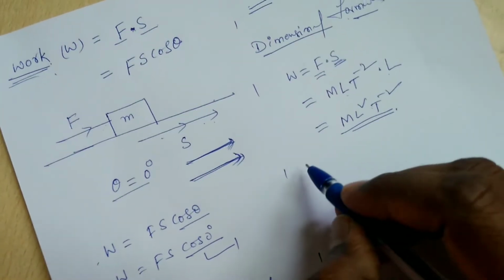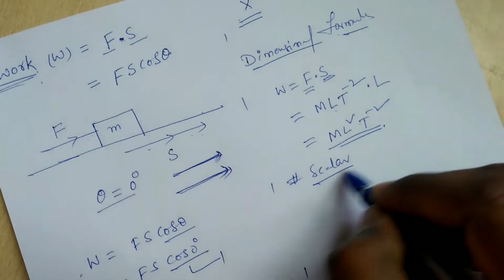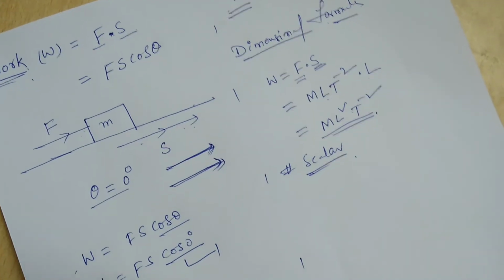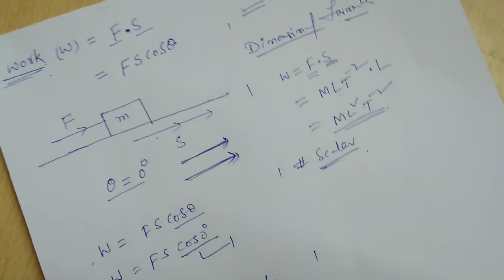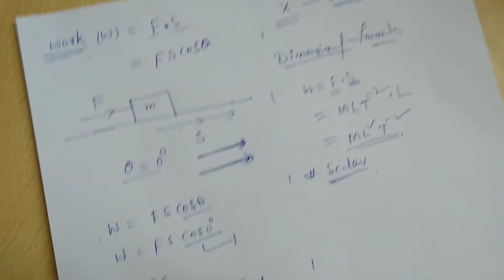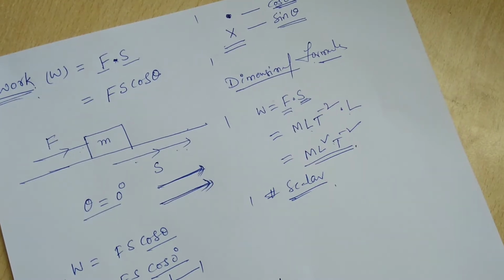Next, work is a scalar quantity. Why is it scalar? It has only magnitude but there is no direction. That's why work is a scalar quantity.